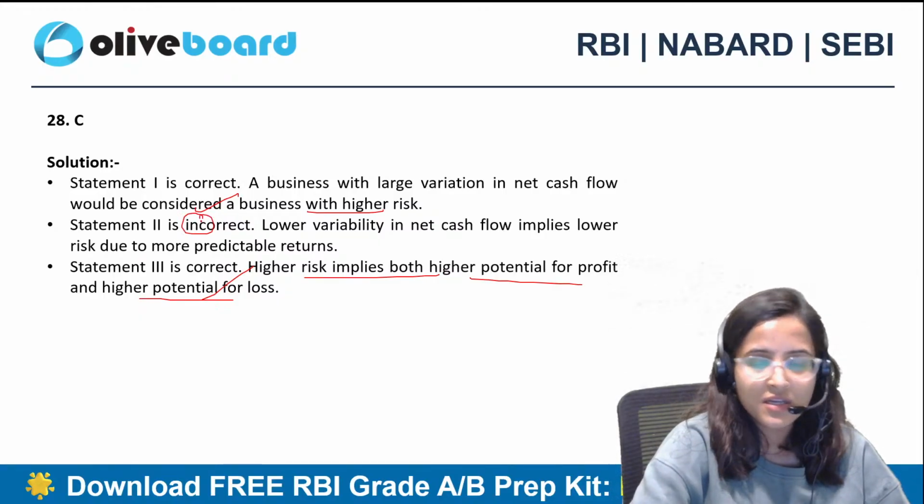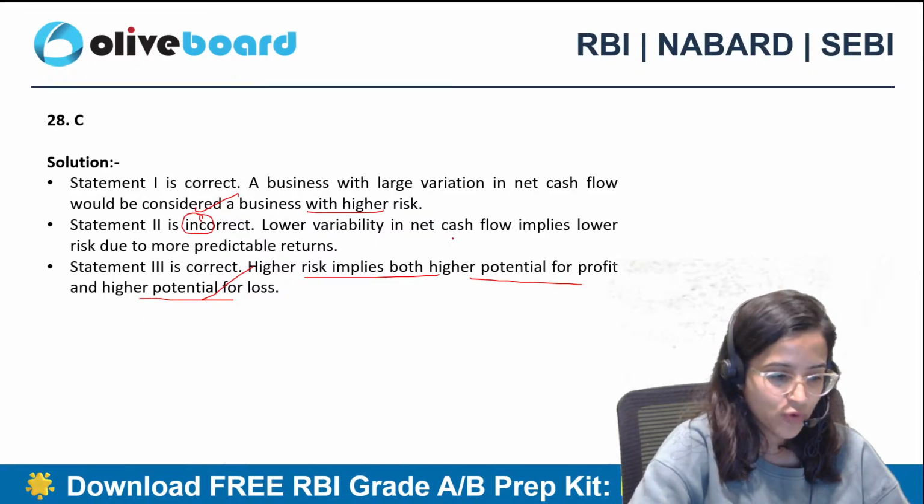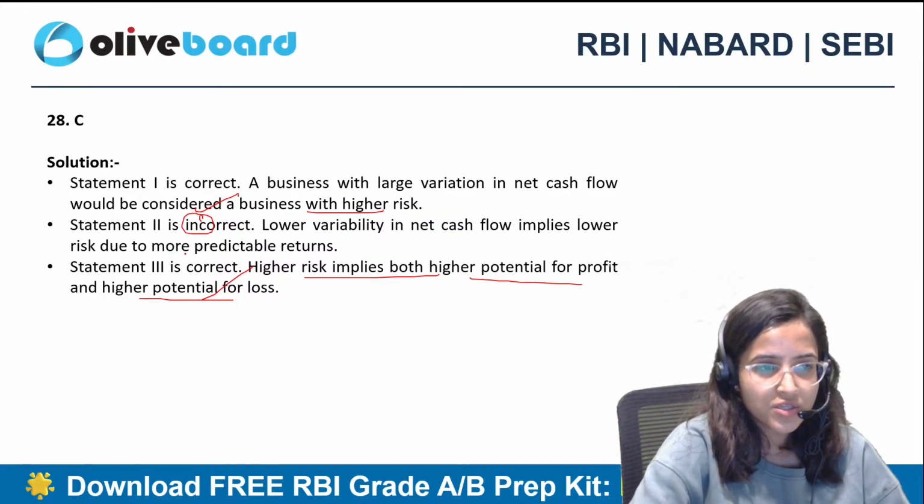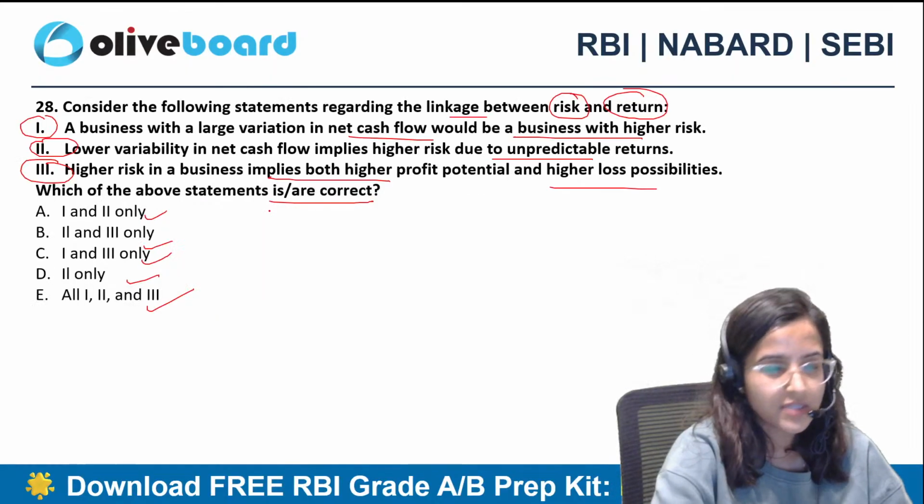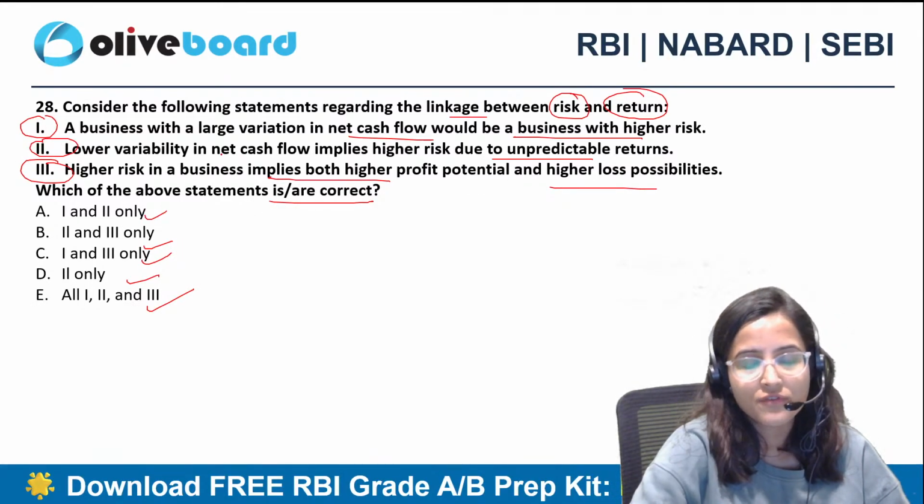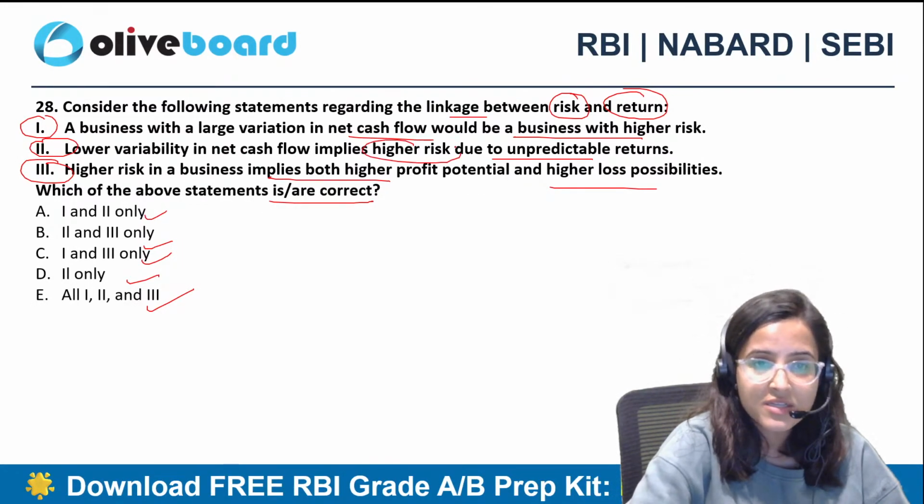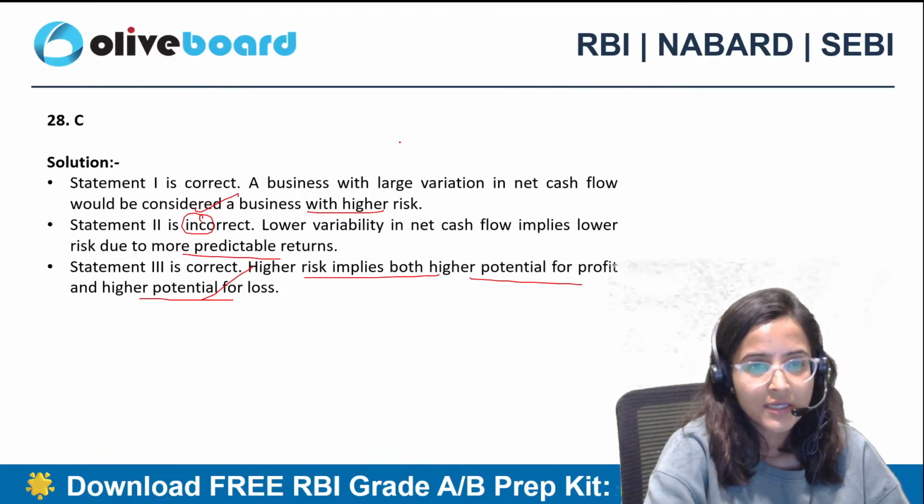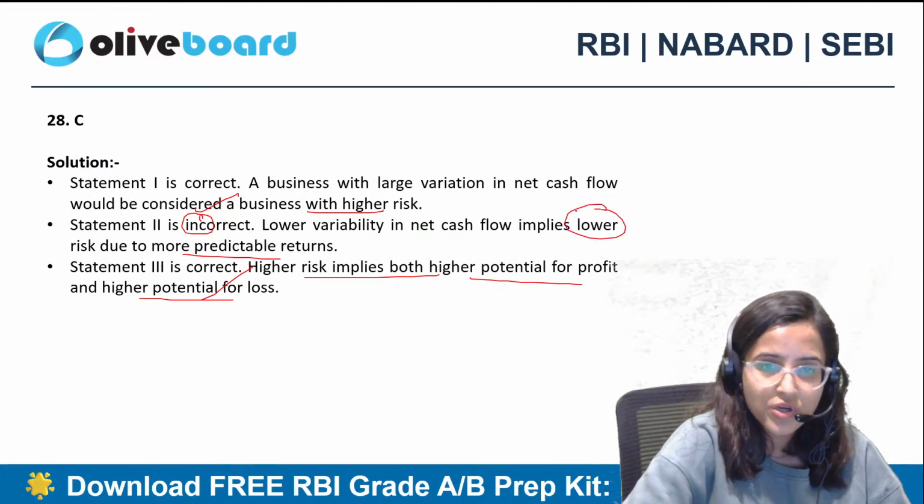Second statement is incorrect. Lower variability in net cash flow implies lower risk due to more predictable returns. So the second statement is incorrect. It says lower variability implies higher risk due to unpredictable returns, but it provides lower risk, not higher.